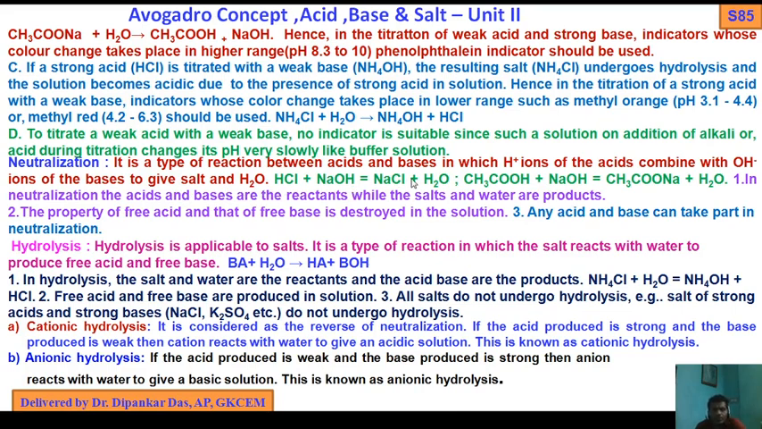HCl plus NaOH gives NaCl plus water; acetic acid plus NaOH gives sodium acetate plus water. In neutralization, the acid and base are the reactants, while the salt and water are the products. This is the salt, NaCl, sodium acetate, and water is the product.